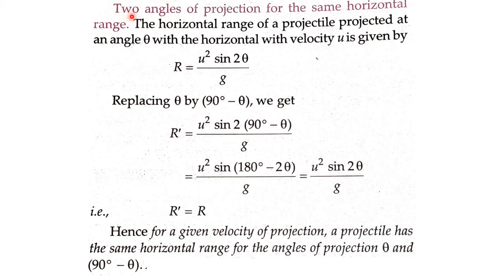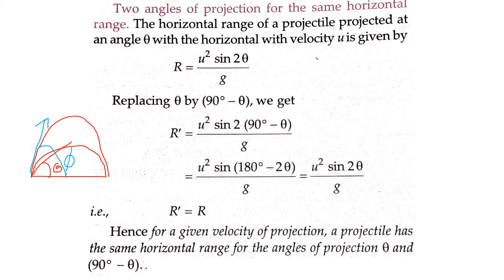Moving on. Next we have to show that if we throw the stones at two angles, then there will be specifically two angles for which there will be the same horizontal range. Suppose you throw a stone at some angle theta, and this one you threw at another angle phi.